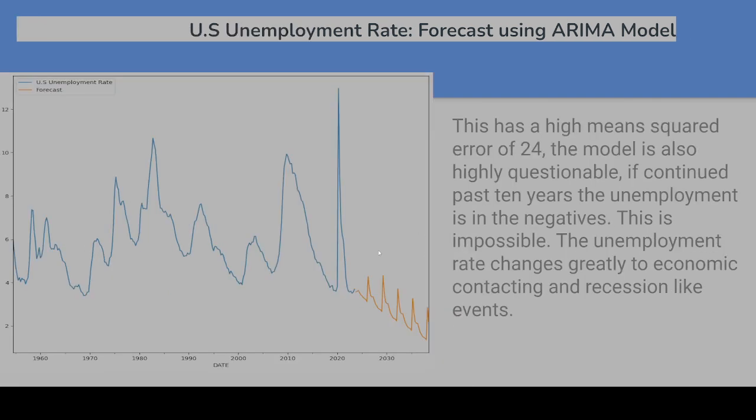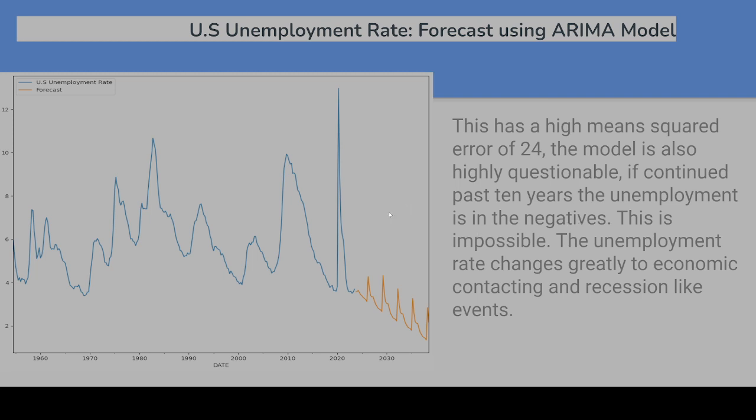And even worse, one that's also not usable is this. This has an unemployment rate. This has a high mean squared error of 24. The model is also questionable. If continued past 10 years, the unemployment rate is in the negatives. This is impossible. The unemployment rate changes greatly due to economic contracting and recession-like events.